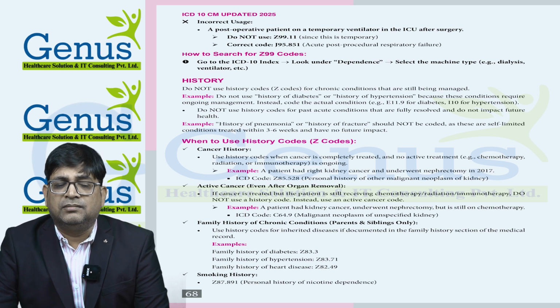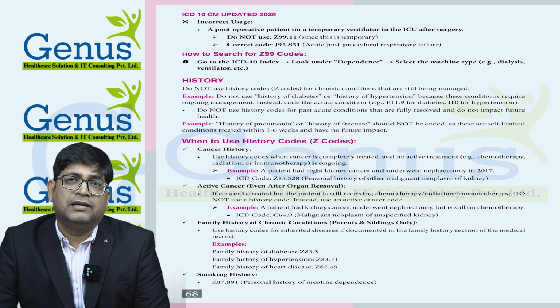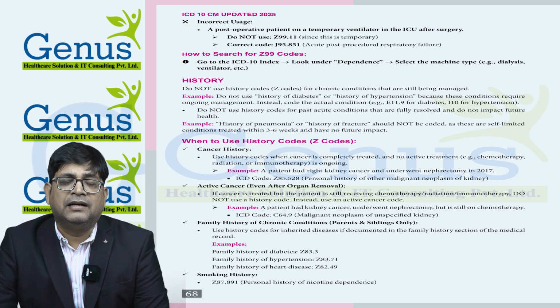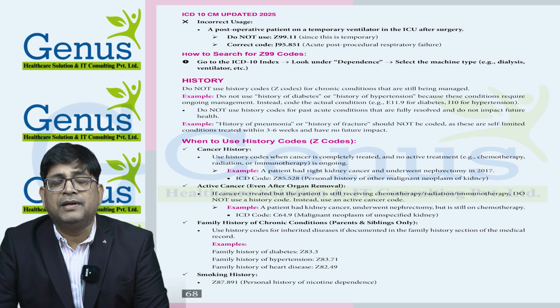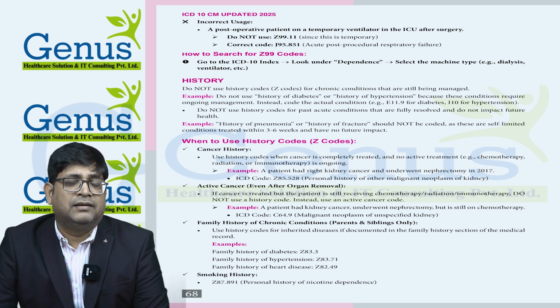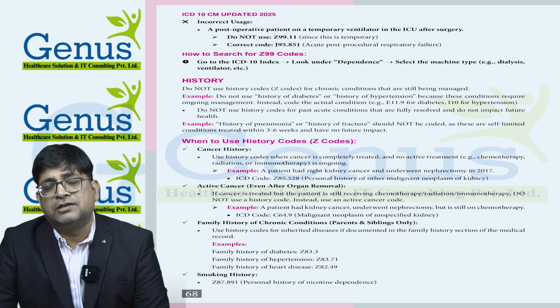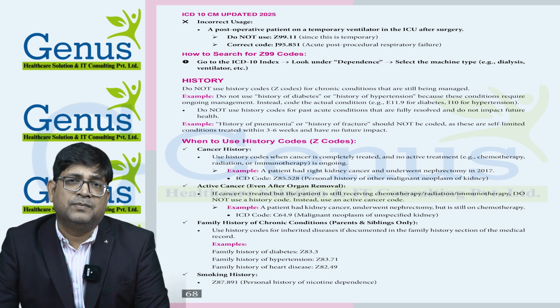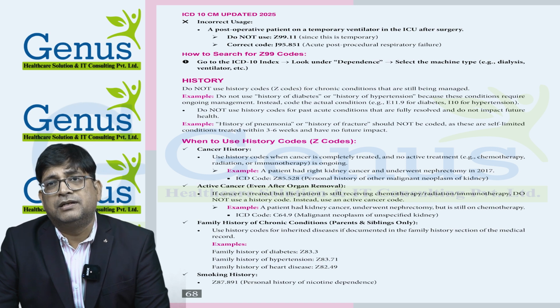So we can use a history code for cancer if the cancer has been treated and there is no active treatment going on. So if a patient had cancer and underwent chemotherapy or radiation therapy and there is no other active treatment going on right now, we can use the history of cancer code in that case. Or if the patient underwent excision of the organ in the past and currently is not on any active treatment, again in that case we can use a history code.